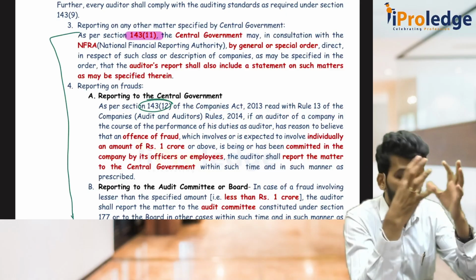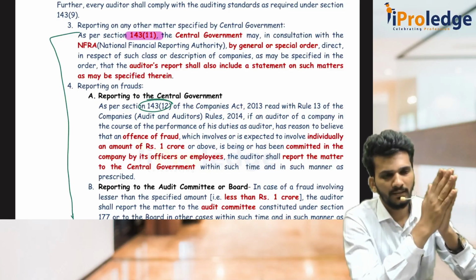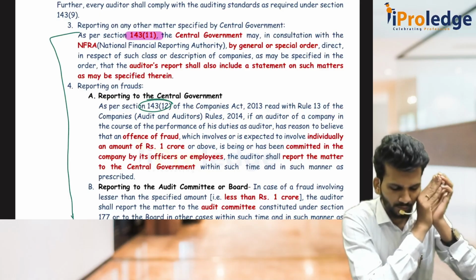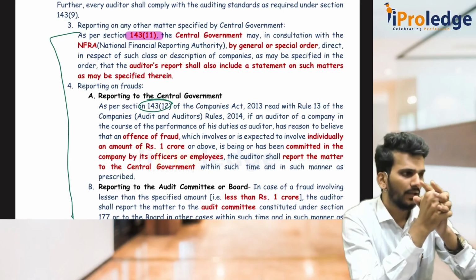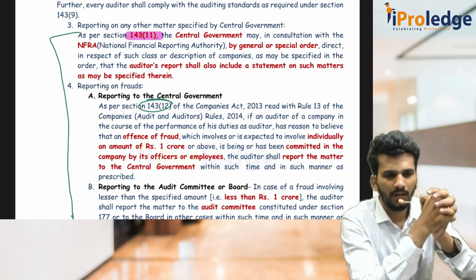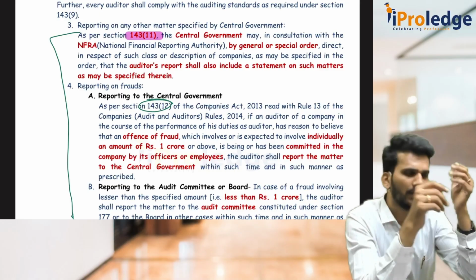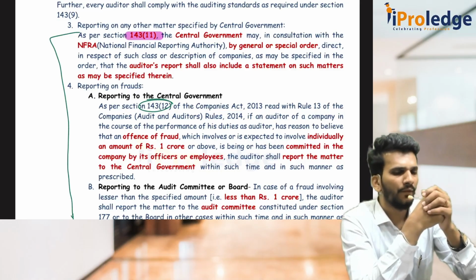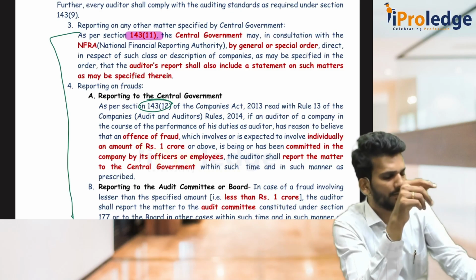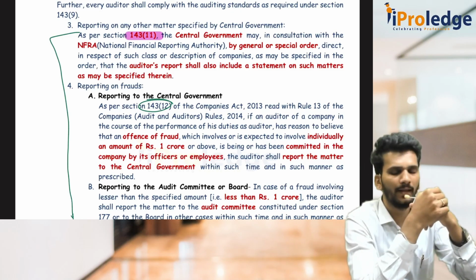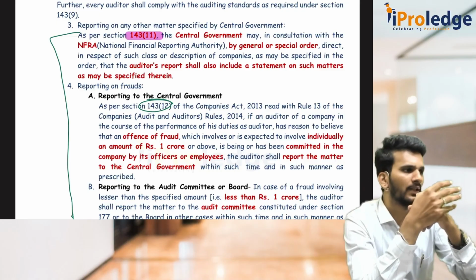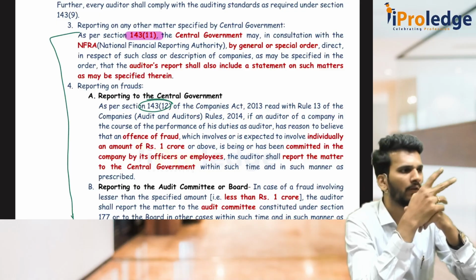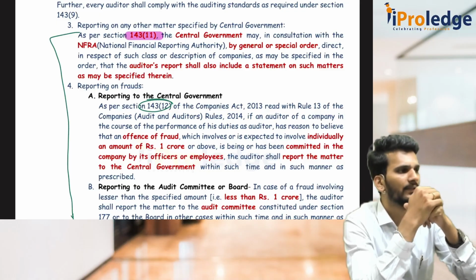So while doing the audit, if you find any fraud which is 1 crore rupees or more, then as an auditor, within 2 days of that fraud coming into your knowledge, you should immediately prepare a report and give it to the company. And within 45 days you seek the reply. Sir, what reply? Whatever you have given as observation, how they have taken the actions, you seek the reply. Sir, when I say 45 days, it is not 2 plus 45, it is 2 plus 43 days.